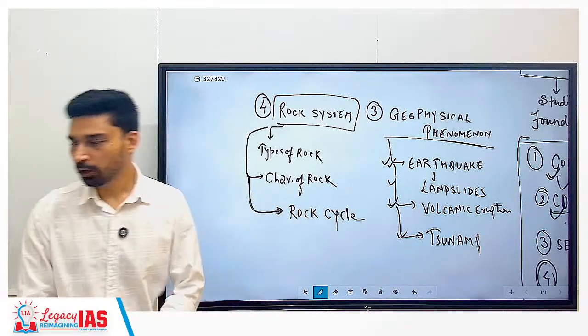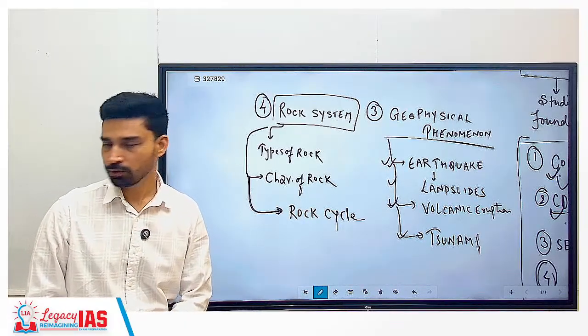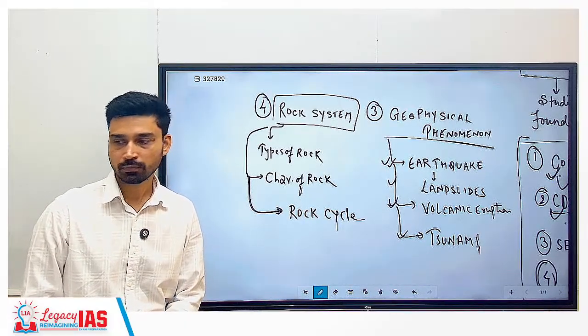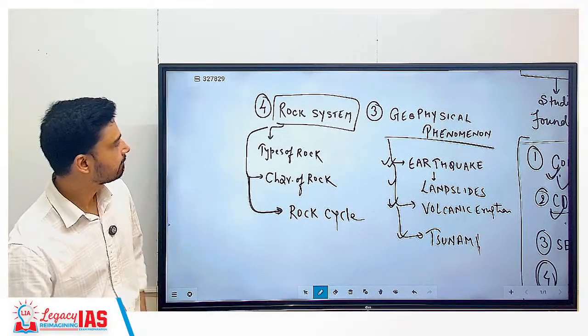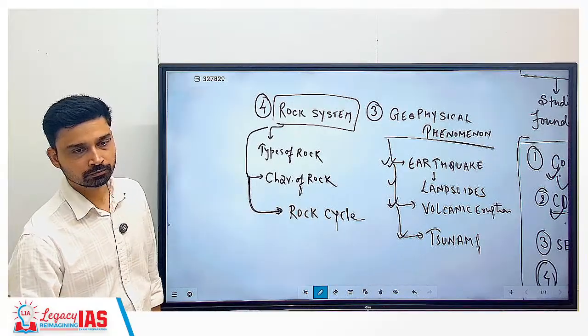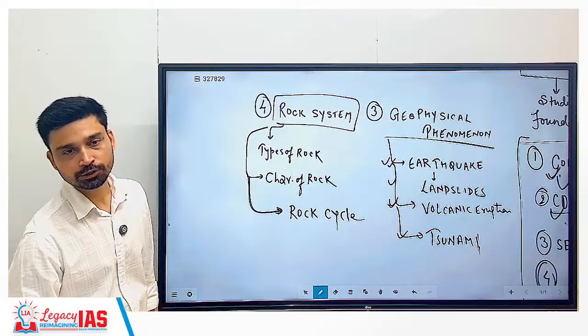Rock cycle. So three topics we have to cover in this chapter: the types of rock, characteristic of rock, and rock cycle. Done. So these four chapters make up which part?